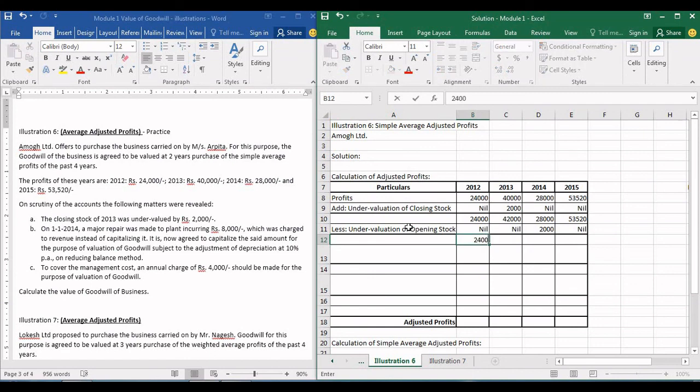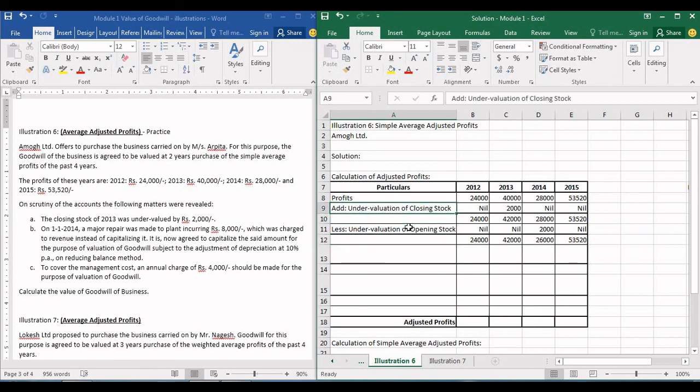Okay, 24,000, 42,000. This will become 26,000. Is it 28 minus 2,000? This will be carried forward as it is, the rest of them. So that is how you treat the stock.